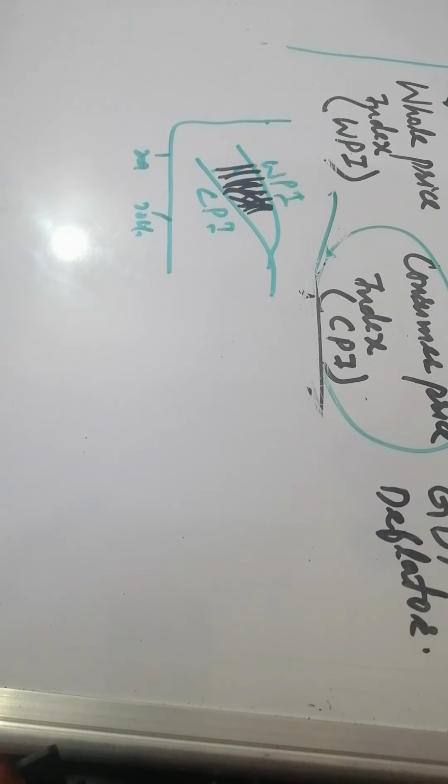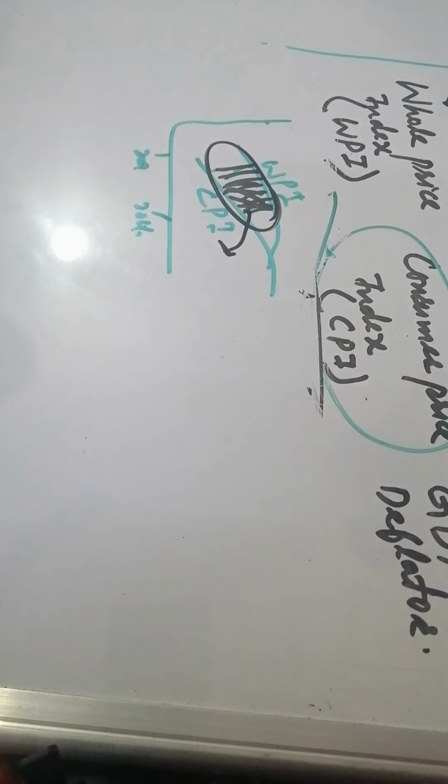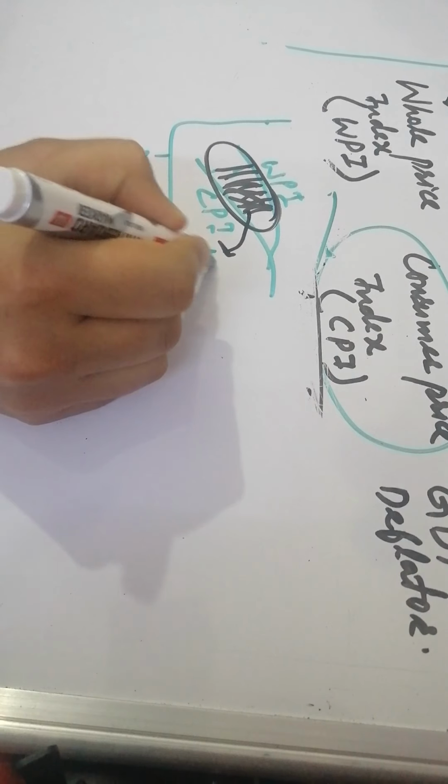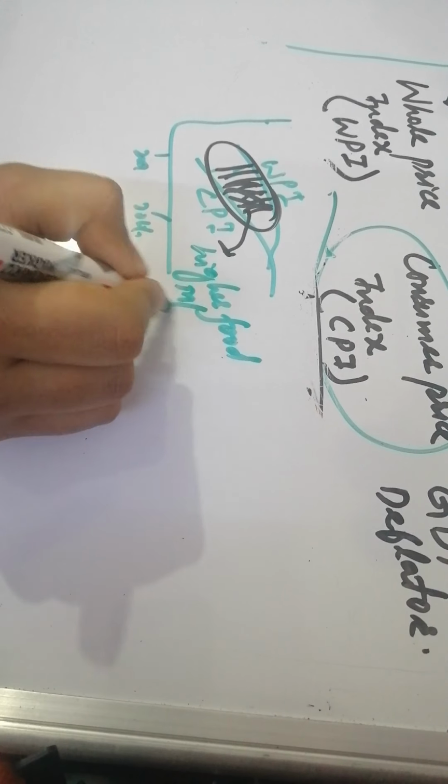There was a huge gap between the wholesale price index and consumer price index due to higher food inflation.